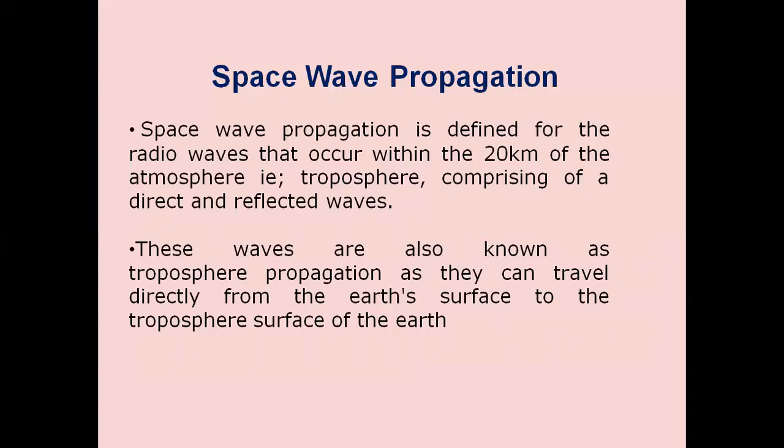Hence, space wave propagation is defined for the radio waves that occur within 20 kilometers of the atmosphere, comprising of direct and reflected waves.